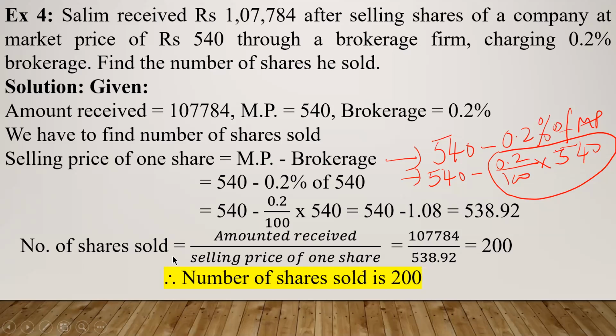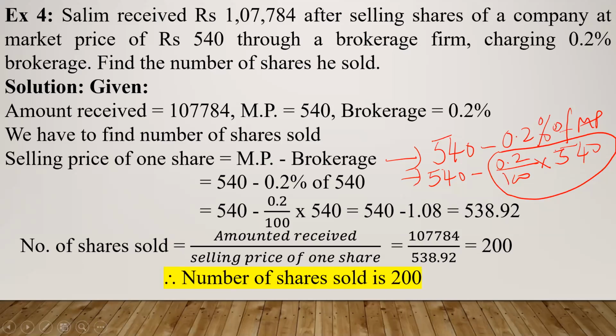So number of shares sold is amount received divided by selling price of one share. Amount received is 1,07,784, and selling price of one share is 538.92. When you divide, you will get 200. So number of shares sold is 200.